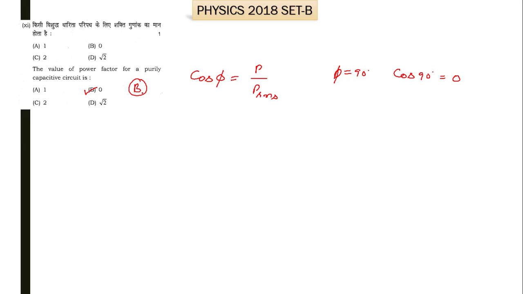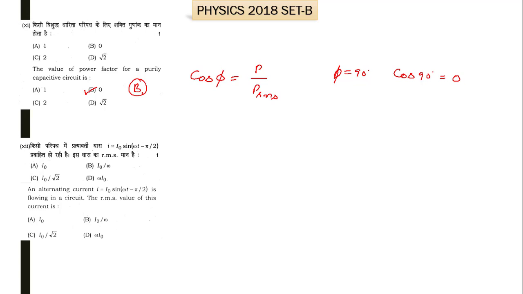Now moving towards the next part, that is part 12 and the last part of question number 1. It says that an alternating current I equal to I0 sin(omega t minus pi by 2) is flowing in a circuit. The RMS value of this current is, we know it's very simple. The RMS value of current or voltage is simply I naught, the peak value, divided by root 2. That option is C. So C is the right option for question number 12. So these are the solutions for 1 mark questions.